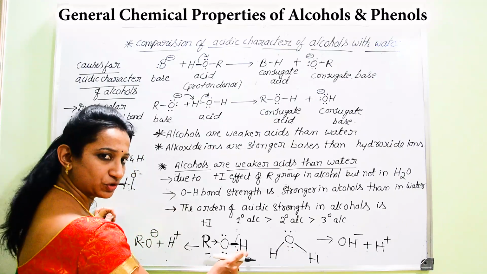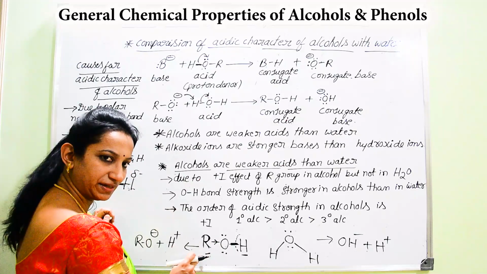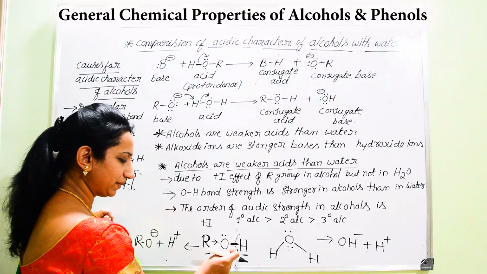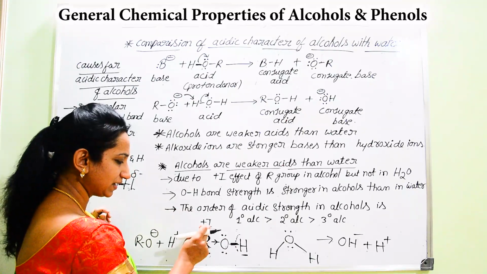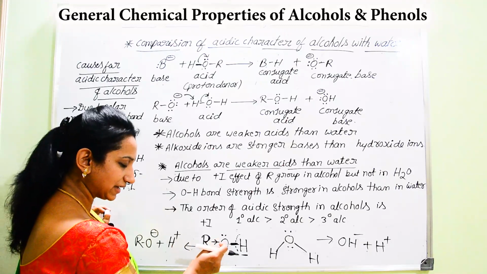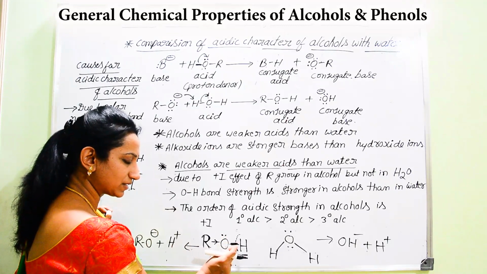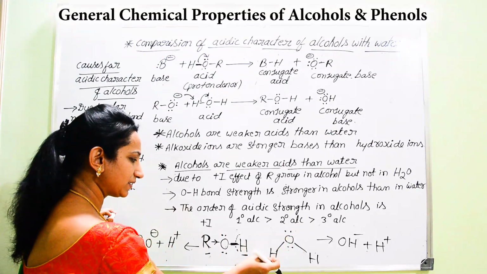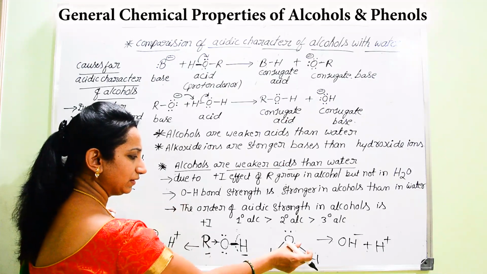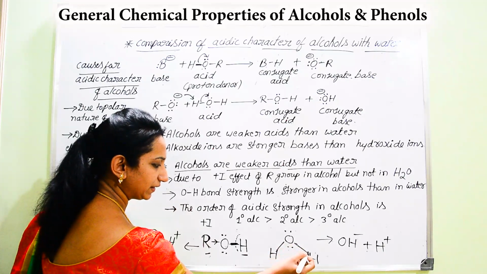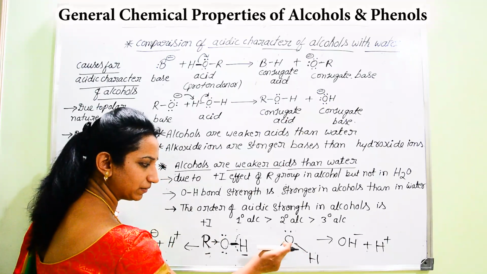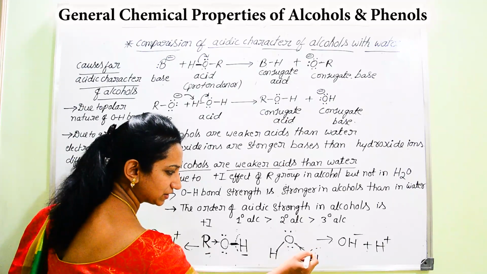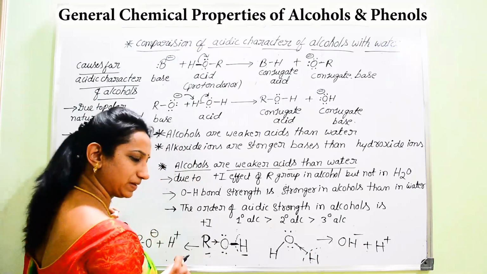Because among oxygen and hydrogen, which is poor? Hydrogen is poor, oxygen is more greedy, it is trying to pull the electron away from the hydrogen, but it is not managing that because the other group on the other side, R, is helping for the release of electron, increasing the electron density in oxygen. Hence it will not kick out this hydrogen. But whereas in water, there will be presence of only hydrogen. Therefore, there will not be much bond strength between oxygen and hydrogen. This oxygen will become more greedy. It will try to pull away the electron from the hydrogen so that it can release it in the form of H+.